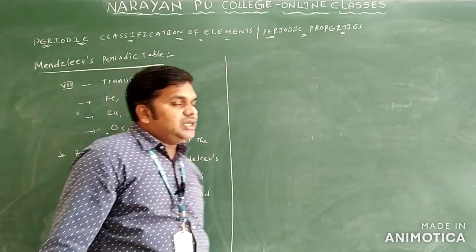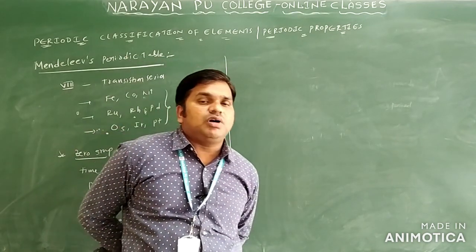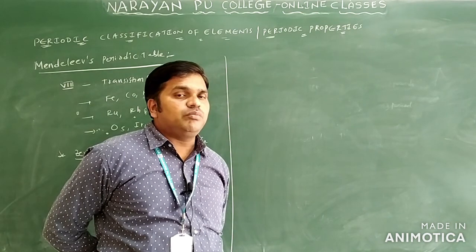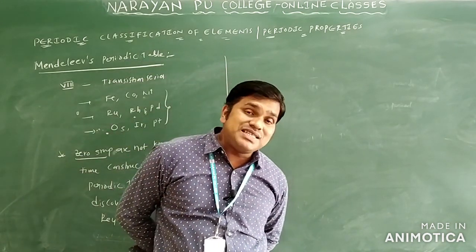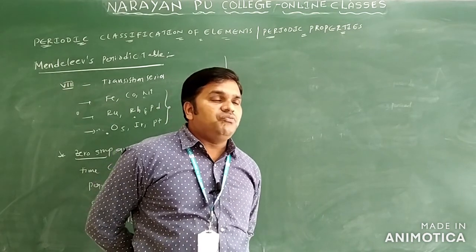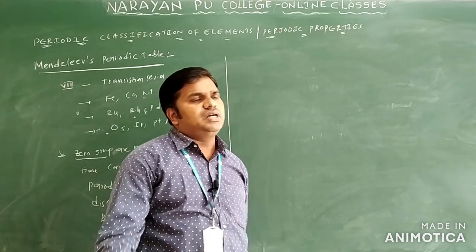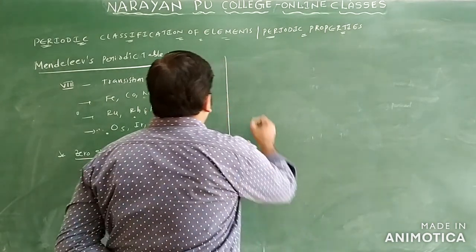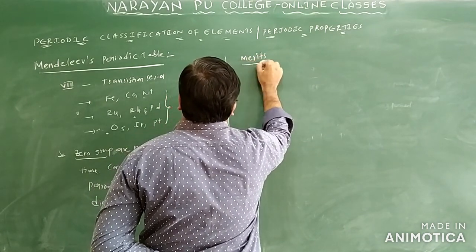Generally at the time of Mendeleev periodic table construction, he did not know some of the elements, meaning the elements were not there. He left some gaps in the periodic table. Those elements we are calling missing elements only. He gave the name for missing elements as what? Eka elements only. This is one of the merits of the Mendeleev periodic table. I will write here merits of Mendeleev periodic table.